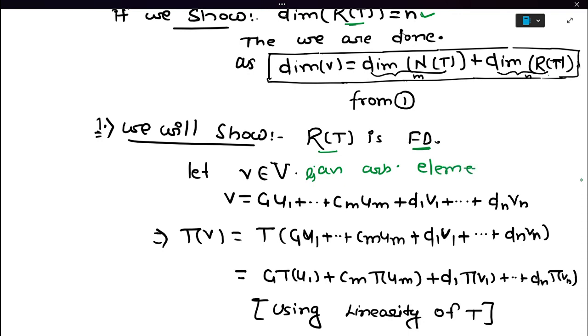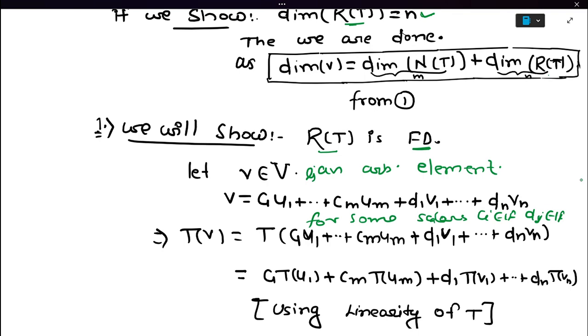We have taken any element from the vector space V. So v can be written as c1 u1 plus ... plus cm um plus d1 v1 plus ... plus dn vn, for some scalars ci belonging to the field and dj belonging to the field, where i varies from 1 to m, and j varies from 1 to n.